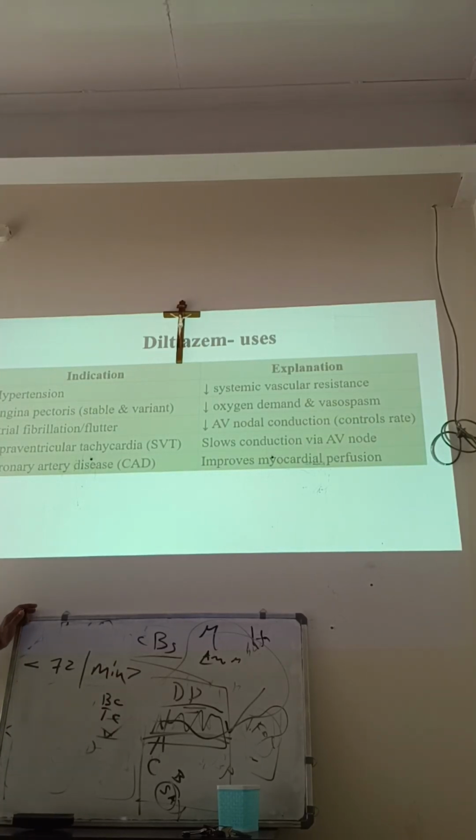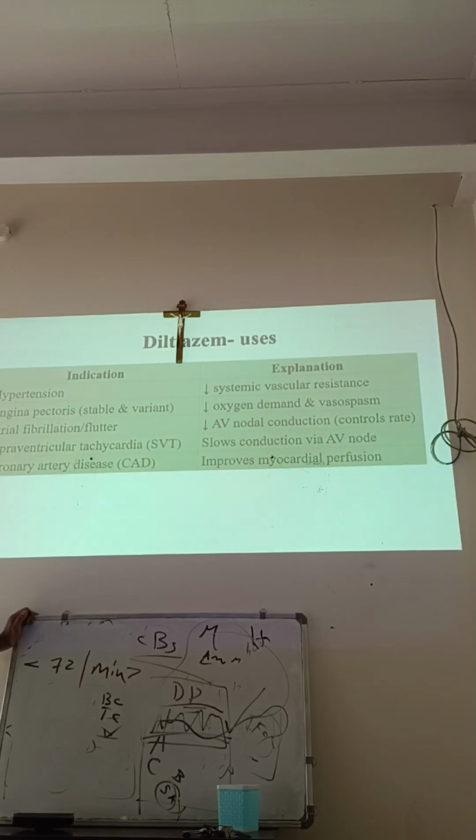Now you heard bradycardia, tachycardia. Have you heard bradyarrhythmia and tachyarrhythmia? What is bradyarrhythmia? The rate is less, and the rhythm is also improperly less. Rhythm is what? At the gap of proper interval, the beat should come.